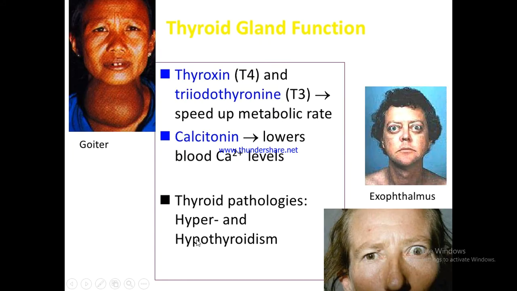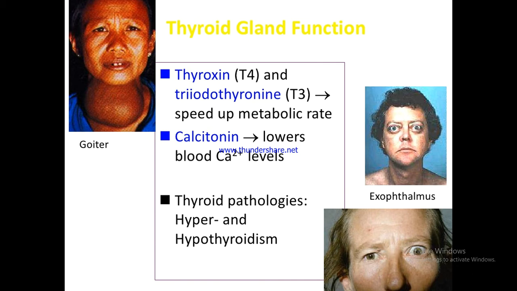So thyroid gland function, when we get it explained, we see that the thyroxine and triiodothyronine speed up the metabolic rate. They are energy producing hormones. They extract ATPs by increasing the metabolic rate in maintenance of the daily life activities.